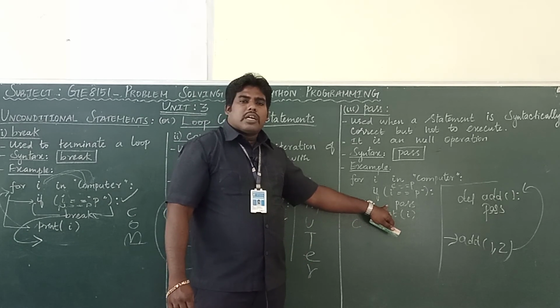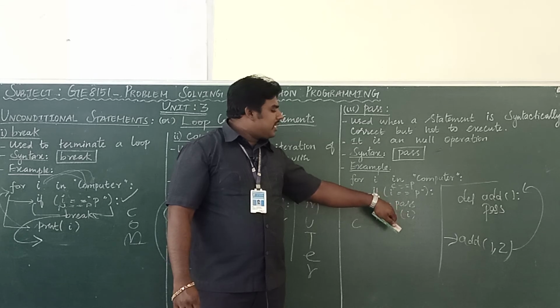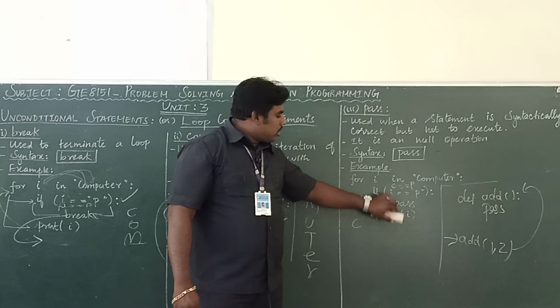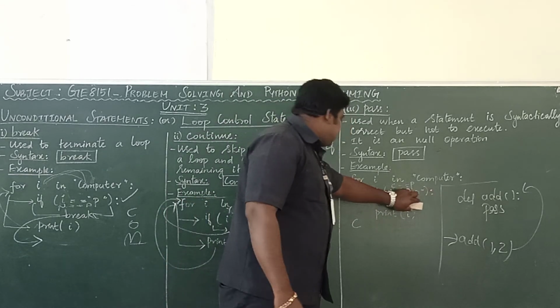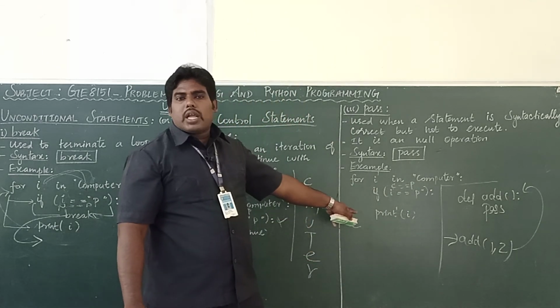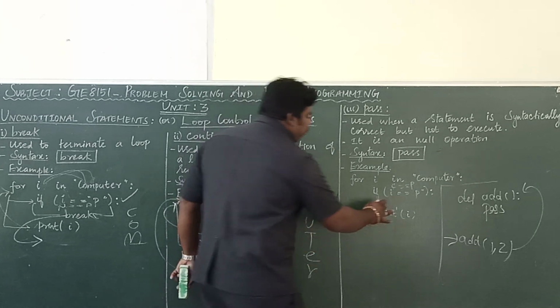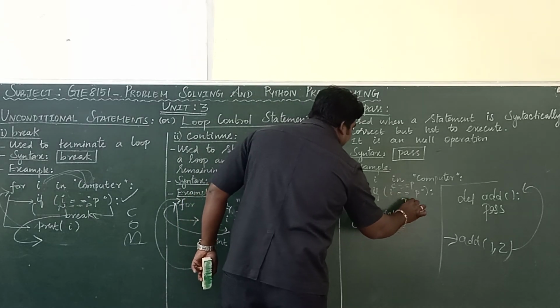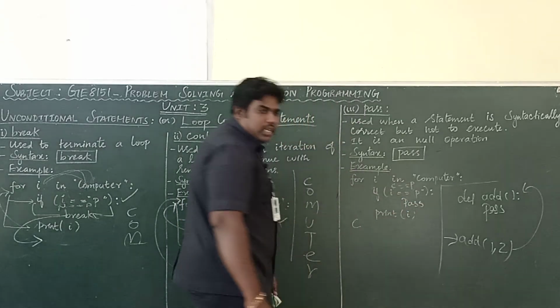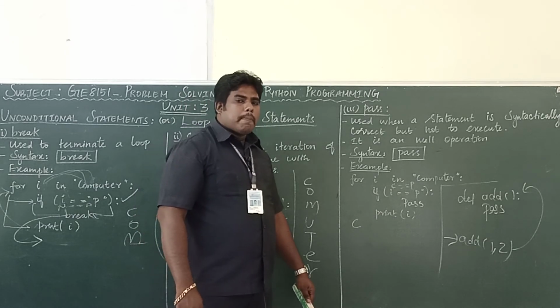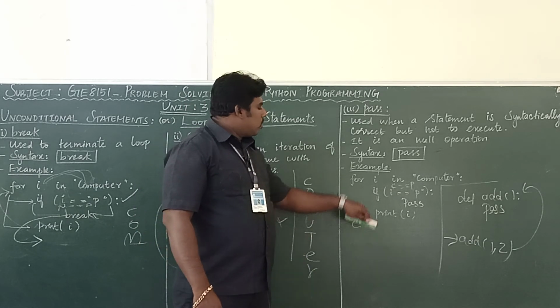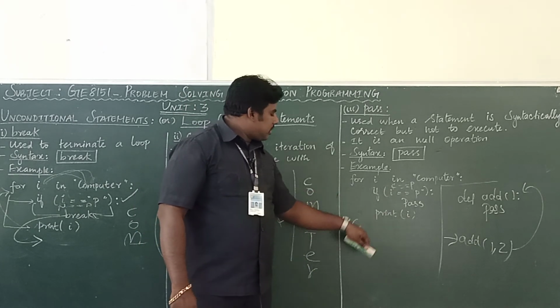Why am I using pass here? As per the if conditional statement, one condition and statement is there. If the pass is not there, it's an error. This program is an error because no body is there. So instead of putting a body or statement, I am using pass. Okay, so first C will be printed.